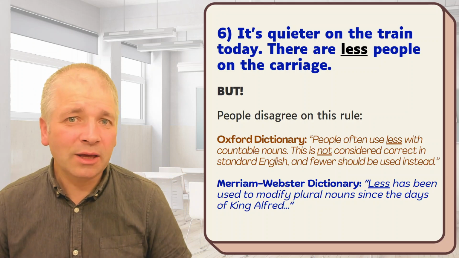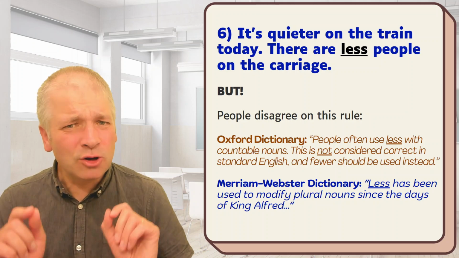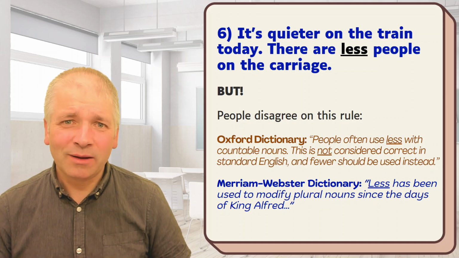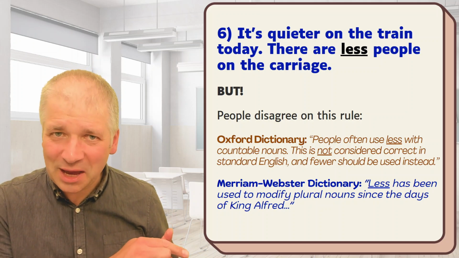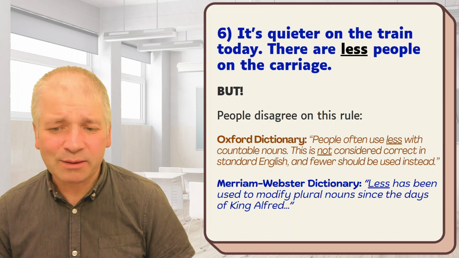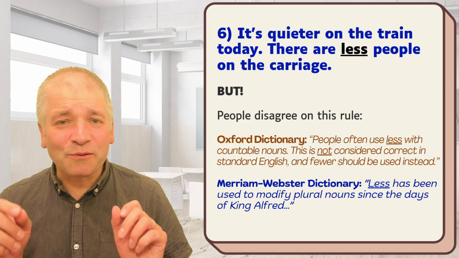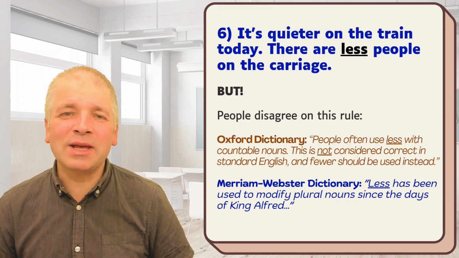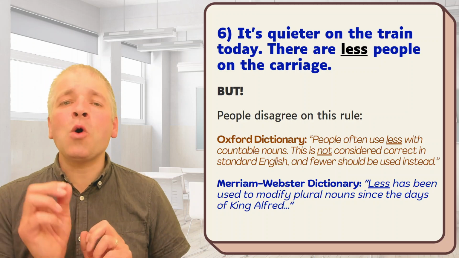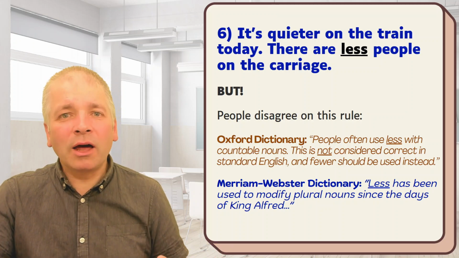The Oxford Dictionary, for example, says people often use less with countable nouns, and this is not considered correct in standard English, and fewer should be used instead. That goes with what I showed you on the last page. But other dictionaries, such as the Merriam-Webster Dictionary, say this: less has been used to modify plural nouns since the days of King Alfred, which, if you know your history, is more than 1,000 years ago. So some people think it's okay to use less with countable nouns as well as uncountable nouns.